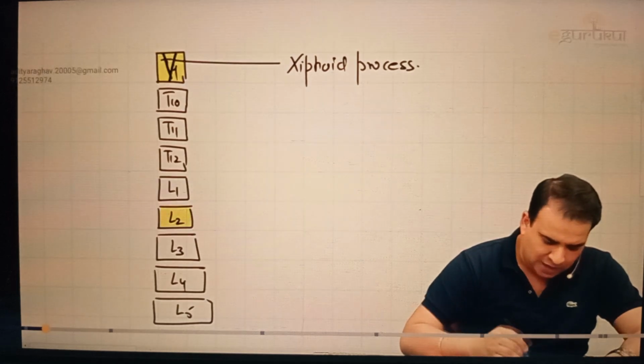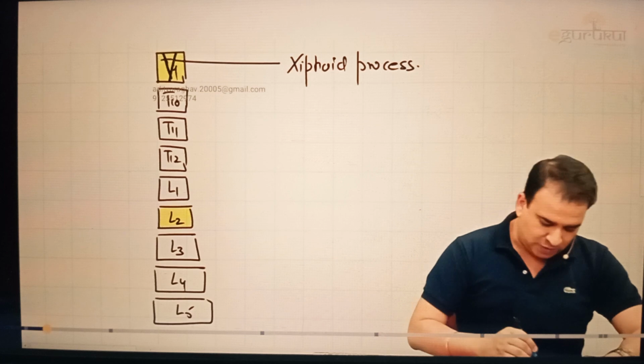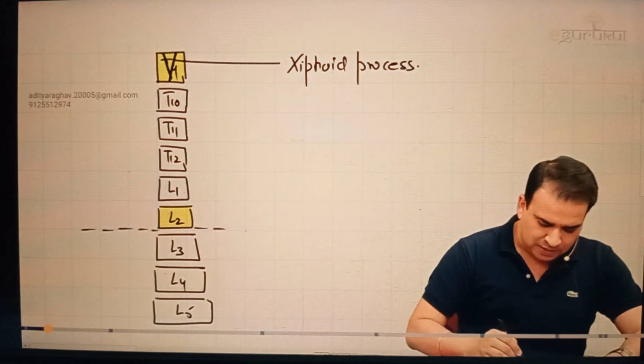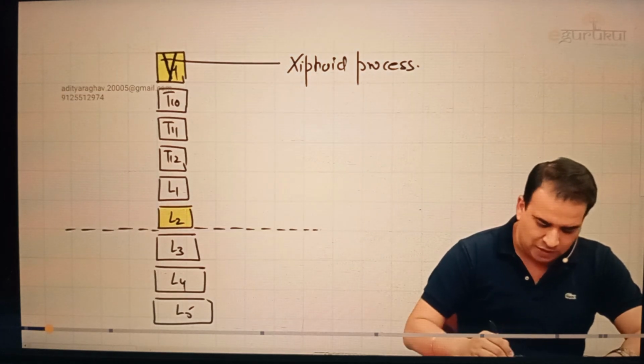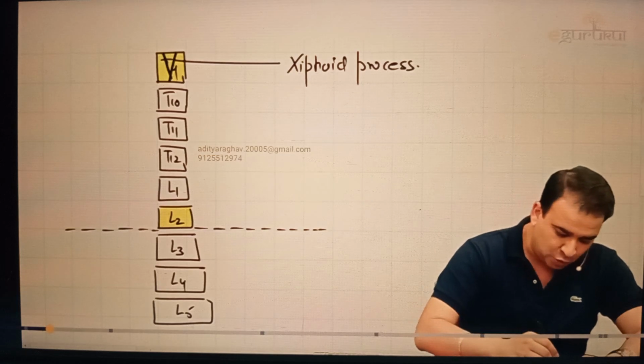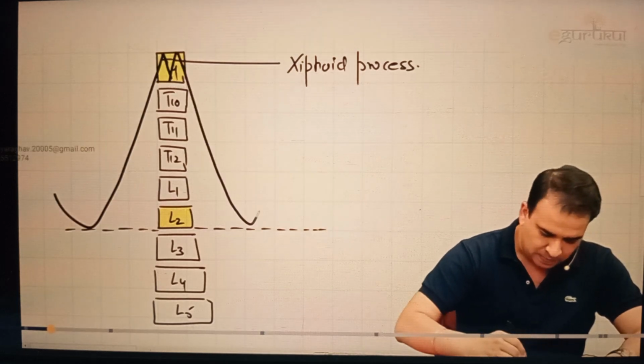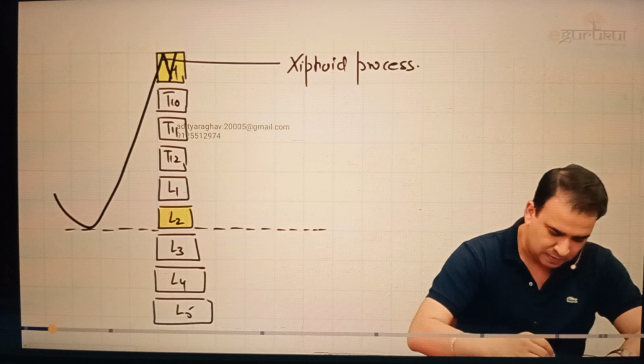If I draw an imaginary line from the lower border of L2, from the lower border of the second lumbar vertebra, that is also an important landmark because this is the lower limit for the costal cartilages. That means it is a subcostal plane. This plane here is a subcostal plane.